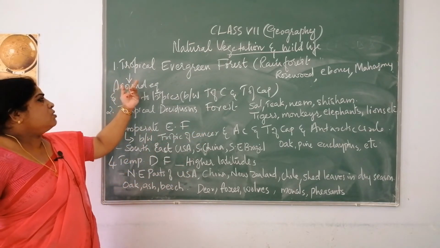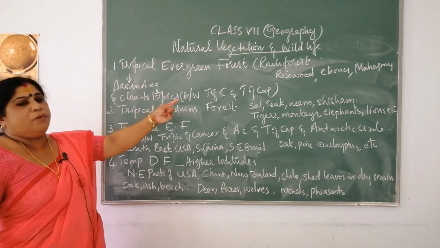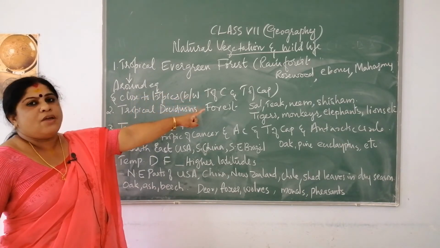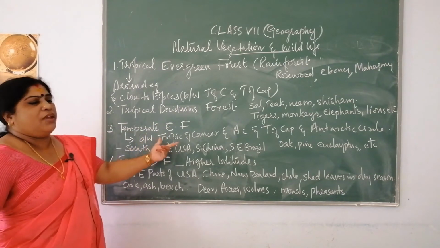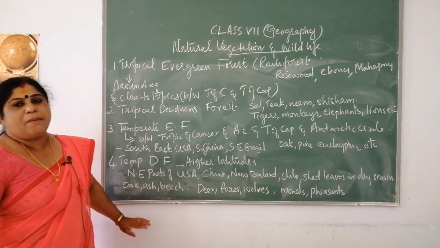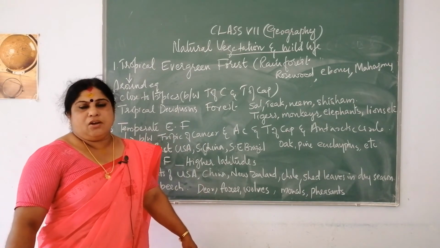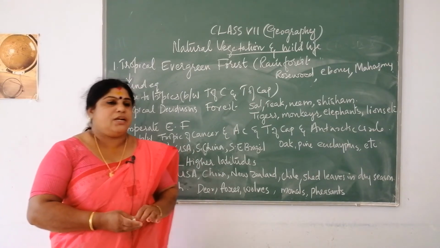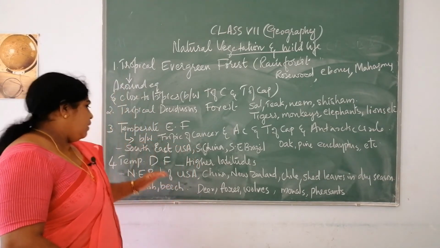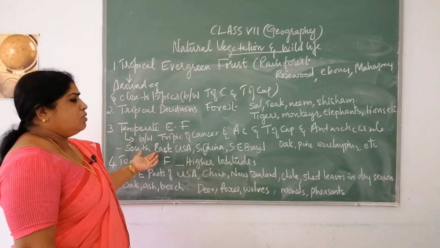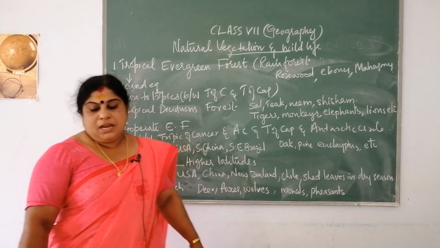Tropical means the areas from the equator to the Tropic of Cancer and from the equator to the Tropic of Capricorn. This is usually found in the mid-latitudinal coastal regions, and the main areas where you find it include Southeast Asia, South China, then Southeast Brazil, etc.